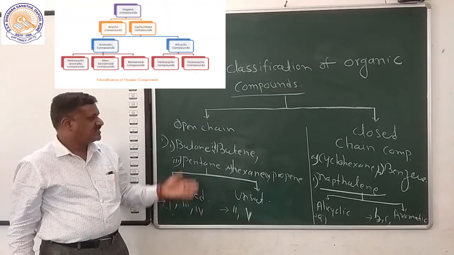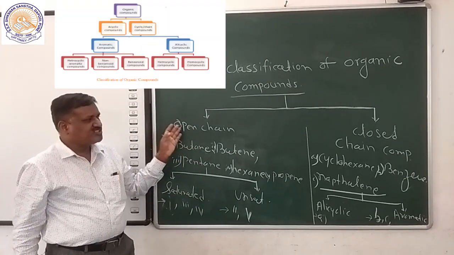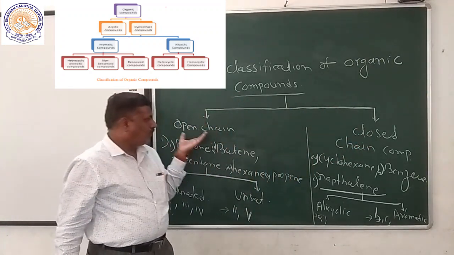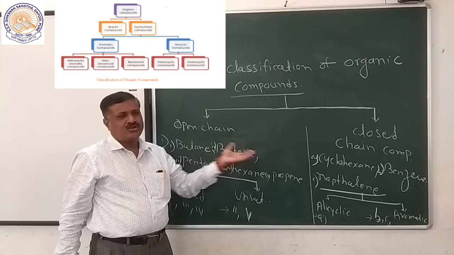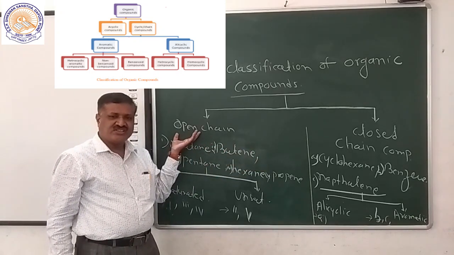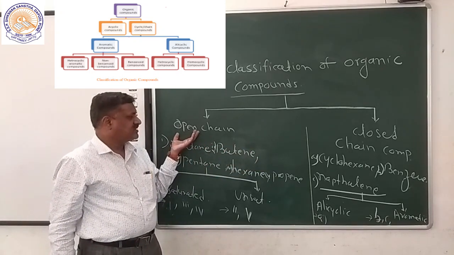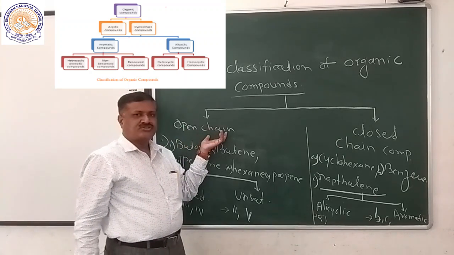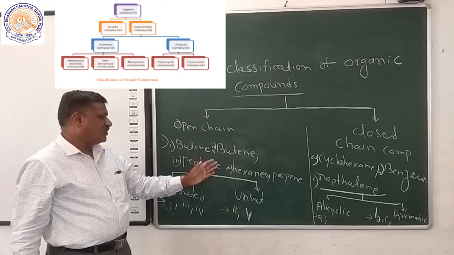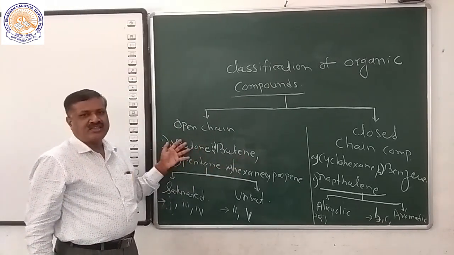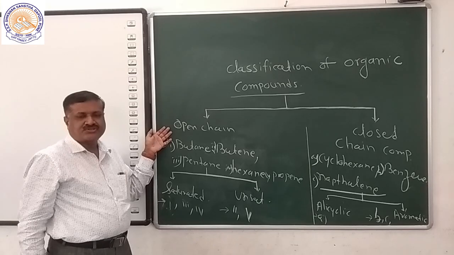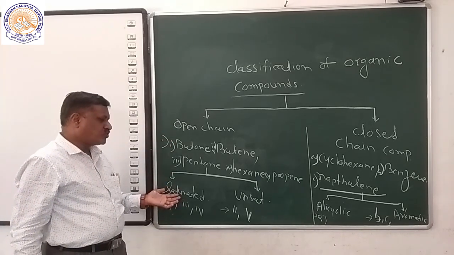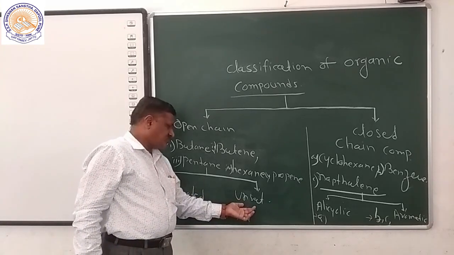Organic compounds are classified in two ways: open chain compounds and closed chain compounds. Open chain compounds are those compounds in which the first and last carbons are not attached. Butane, butene, pentane, hexane and propane are examples of open chain compounds. Open chain compounds are further classified into two types: saturated compounds and unsaturated compounds.